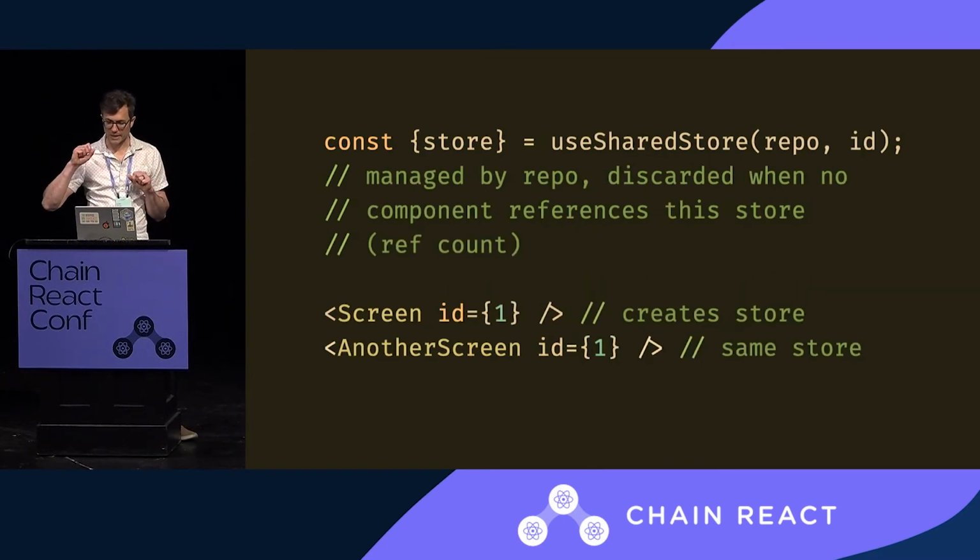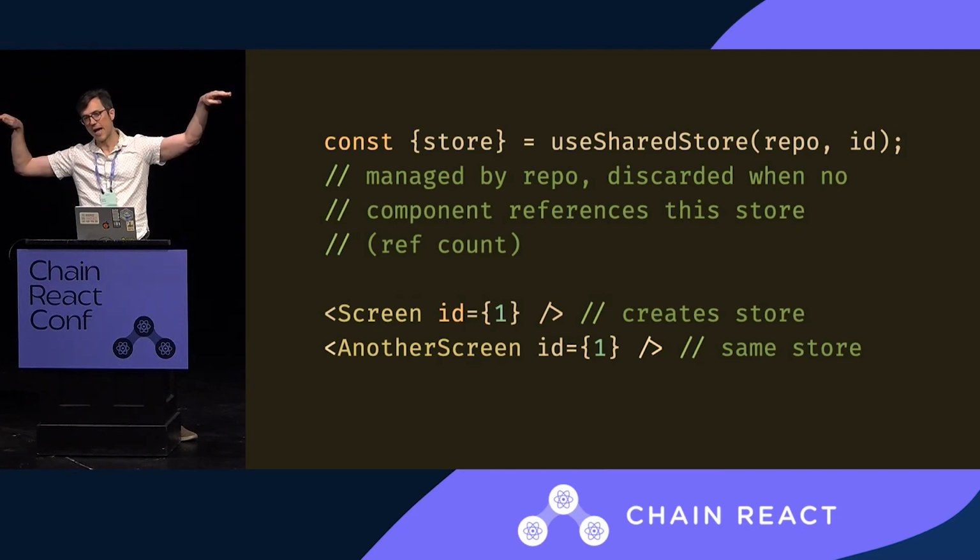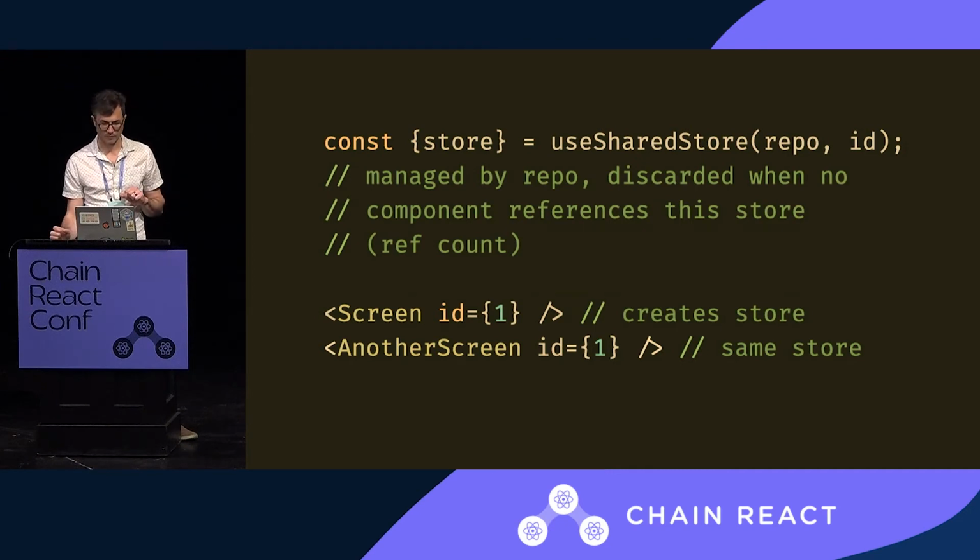Shared store grabs it from an ID. These are managed. We use reference counting, so every time a new component mounts that shared store hook, we increase the reference count, and when that hook goes away, we decrease it, and when it goes to 0, we throw that store away. Yeah, so you're passing around a name instead of the store itself. So two screens, no matter where they are in the app, can easily work on the same store as long as it's still in memory.